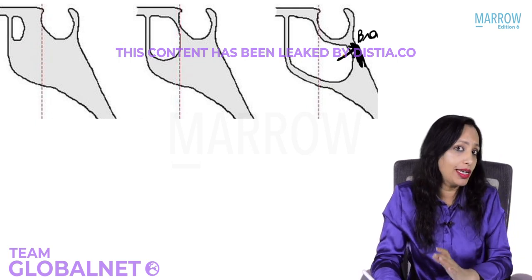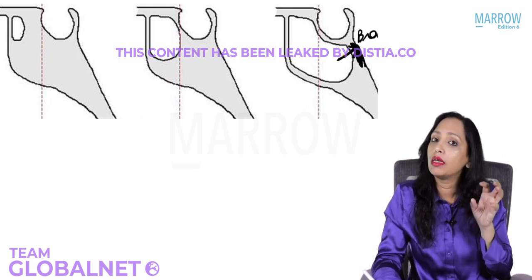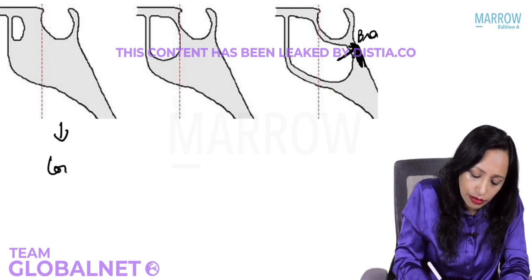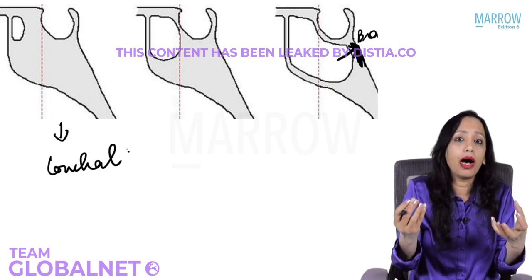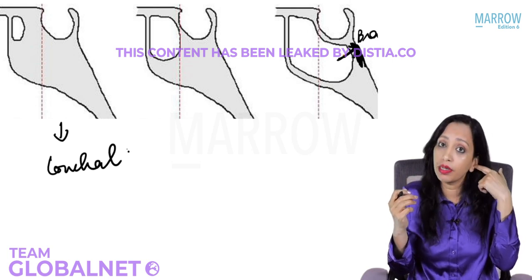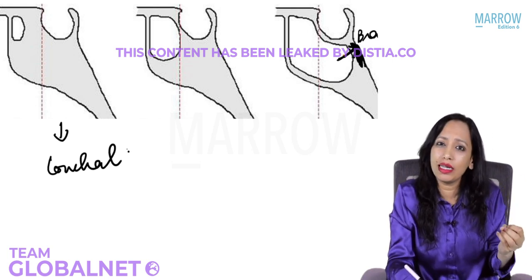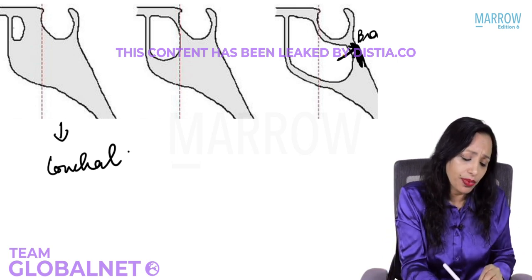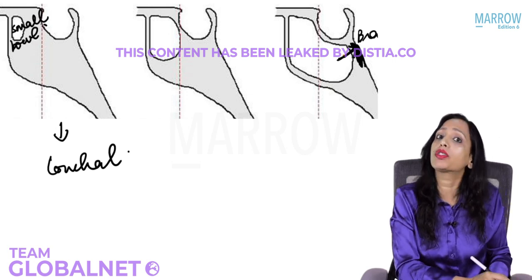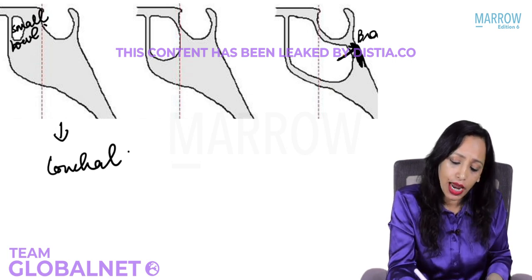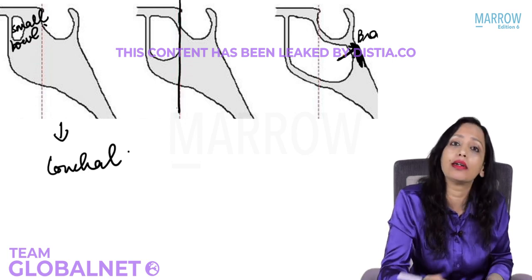So according to the pneumatization pattern, the sphenoid sinus pneumatization is divided into three types. This is what is known as the conchal. Concha means what? Bowl. Yes, concha in the nose is turbinate. Concha in the ear is this bowl of the ear. So what is concha? Conchal pneumatization is that the sphenoid is present like a small bowl here. Small bowl, like a small bowl. Yes, that is conchal.